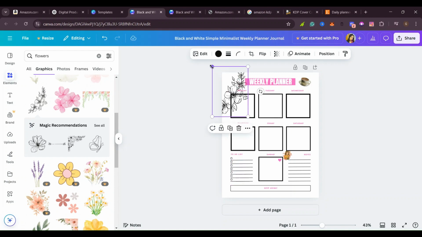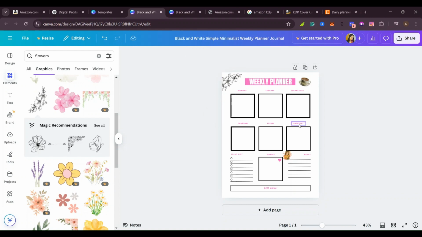And I'll put it in the corner, reduce its size like that. If you want, you can also change it to your own liking. Maybe switch it to face like that. Yes, so you can rotate it, or you can put it there in the corner like that.